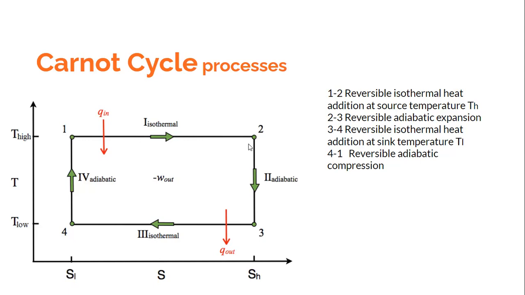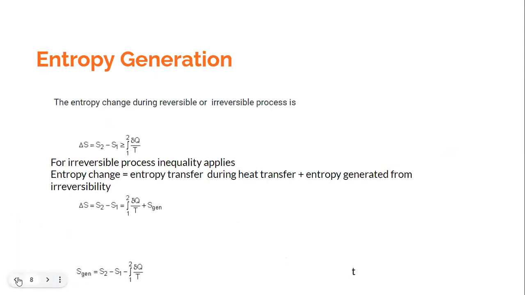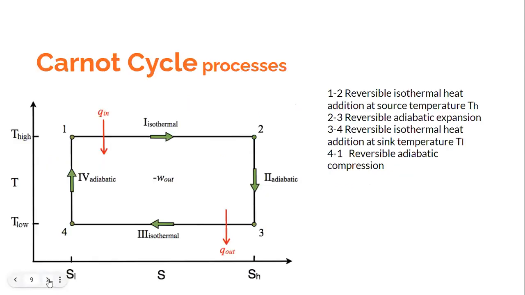Because entropy can change only because of 2 reasons. Which 2 reasons? One is because of the heat transfer, and the other is because of irreversibility. In the Carnot cycle process 2 to 3, it is a reversible process, so this term has to be zero, and because it is an adiabatic process, this is also zero. Heat transfer is zero, so the entropy transfer is zero. Along with the heat flows the entropy. So heat transfer is zero, entropy transfer is zero. The process is reversible, so the entropy generation is 0. So it means that delta S is equal to 0, that is, the entropy will not change.